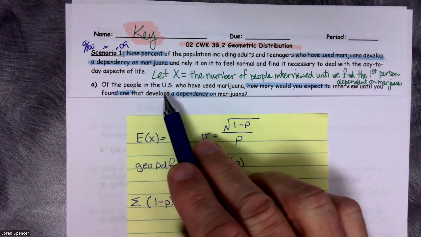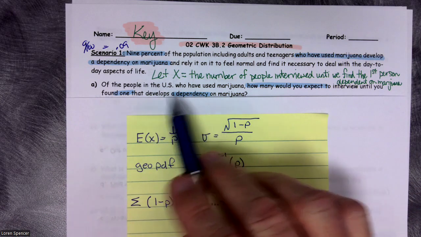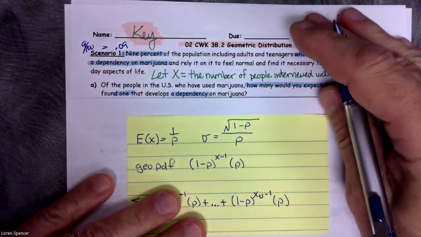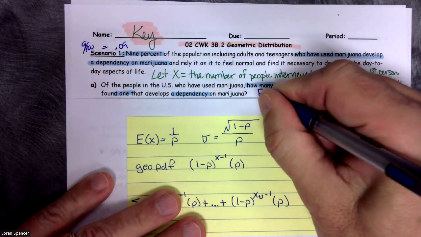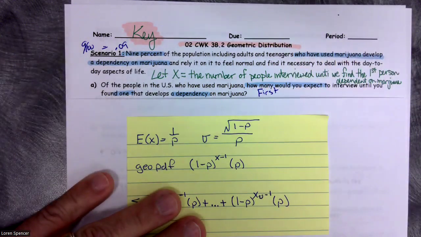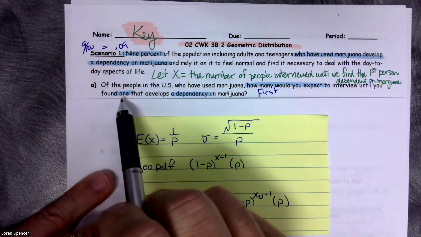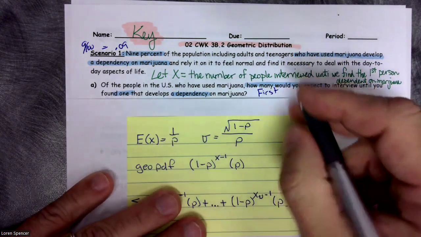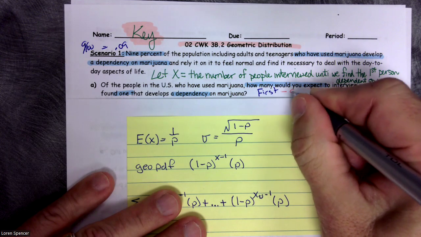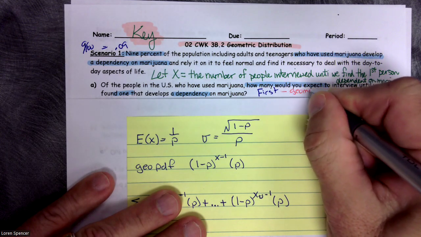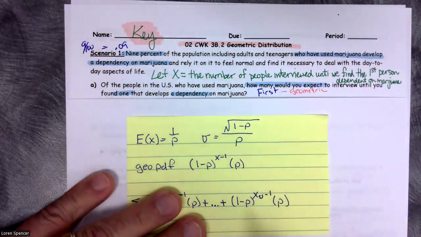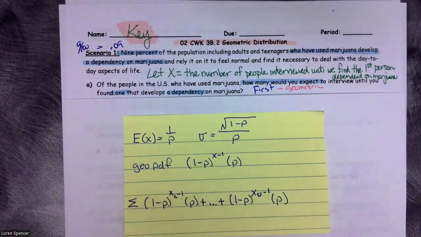Found one, find the first one. If you're surveying until the first one, the word first, I know this doesn't say first, but it implies first. You're surveying until you find the first one. So if you're looking for a first, it's probably a geometric, because we don't have a group. Technically, we could be surveying and never find that first one. So in this case, we're looking till we find that first one.